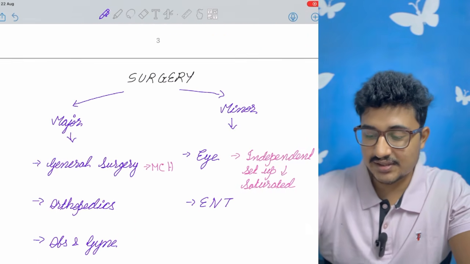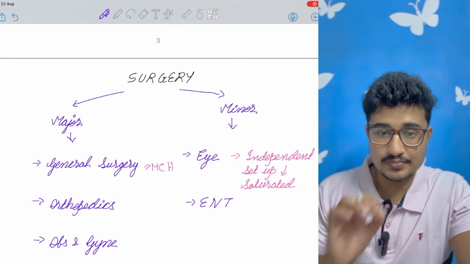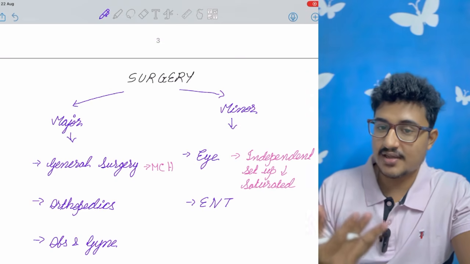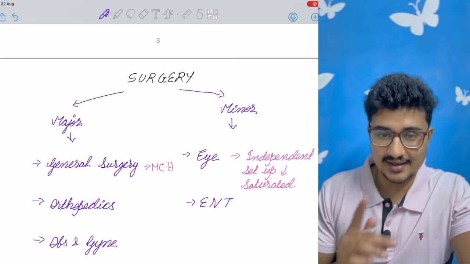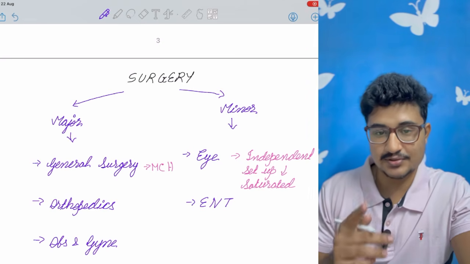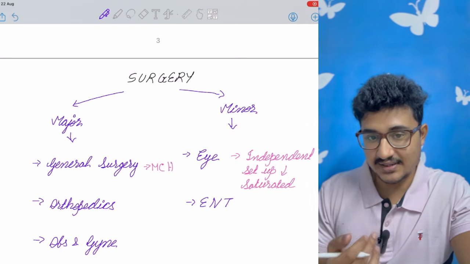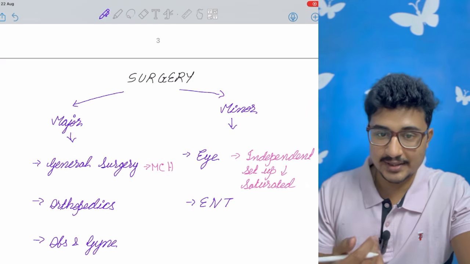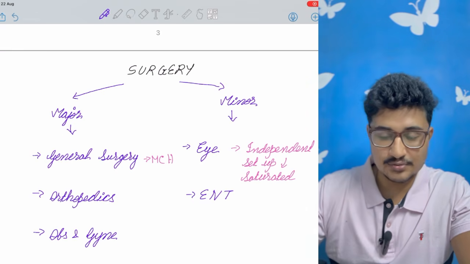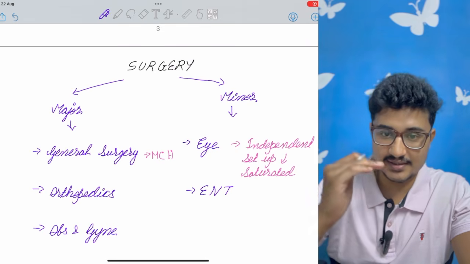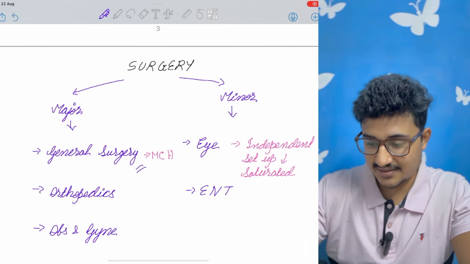Now coming to the third group, that is the surgical block, and we can divide into major and minor surgery. What is our affinity? Is it major surgery or is it minor surgery? In minor surgery another stream comes, that is the dermatology, because dermatology has both medicine and surgery, and with that it also has dermatopathology, so it has exposure of 3 subjects. But as it comes in work-life balance, I haven't clubbed it under this heading. In major surgery, top stream is the general surgery.